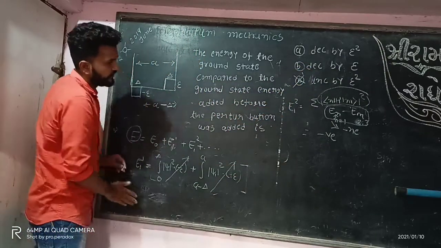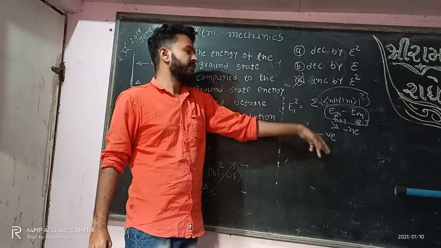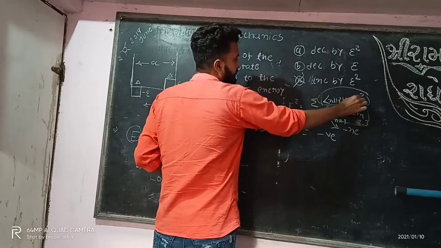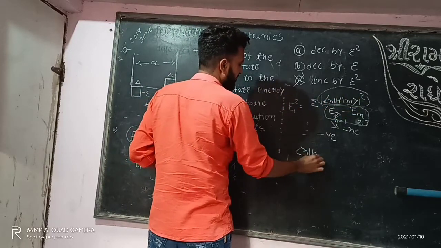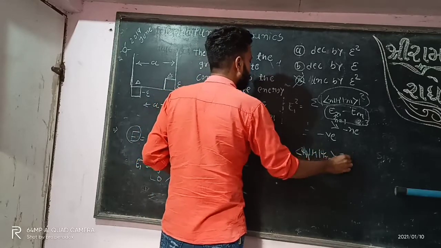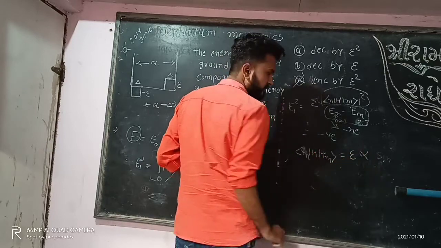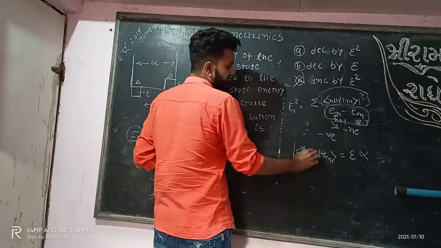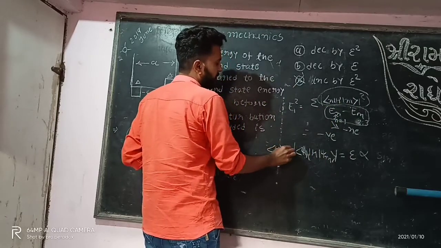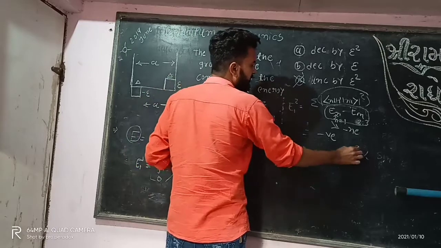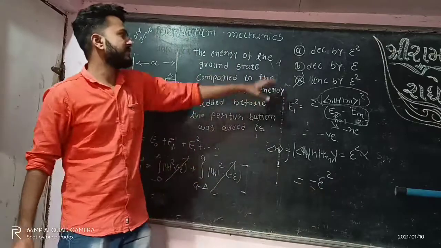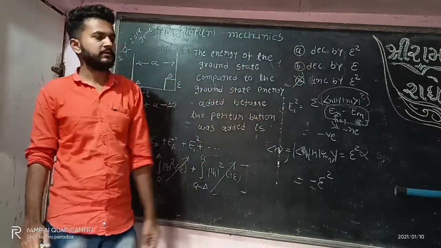Now it will be negative, but how much? We know that the solution of n H m, or H psi n, will give you En times something else. Suppose it is alpha. So here it is the mod square of the expectation value of the Hamiltonian, that means E square. So the energy gets decreased by E square. So our answer will be: decreases by E square. Okay, thank you.